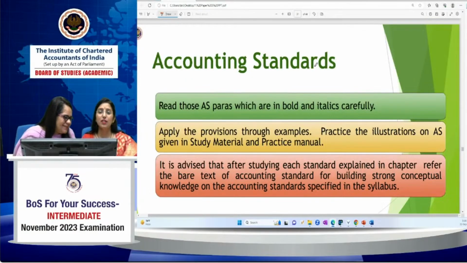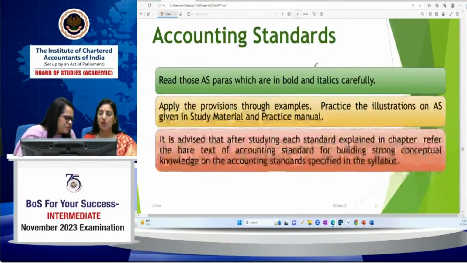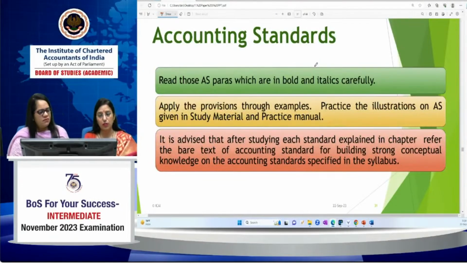We have already discussed how to attempt the accounting standard question. Read the paras of the accounting standards. These are related to how to read the accounting standards. For reading and understanding of the concept and provisions of the accounting standards, these are the key points.